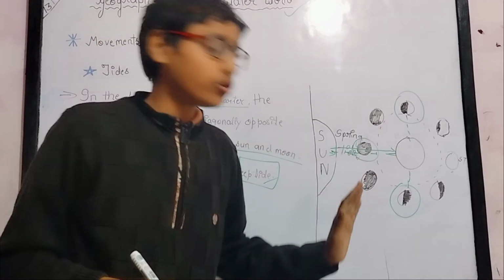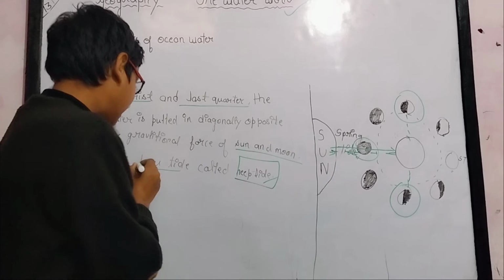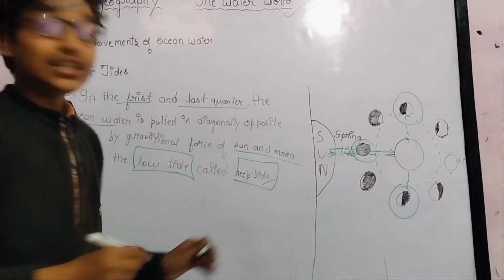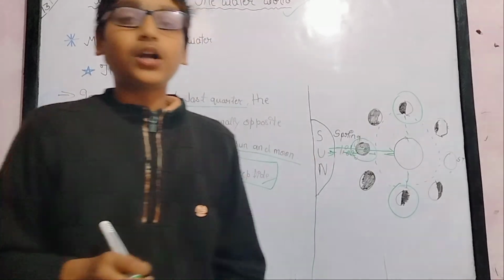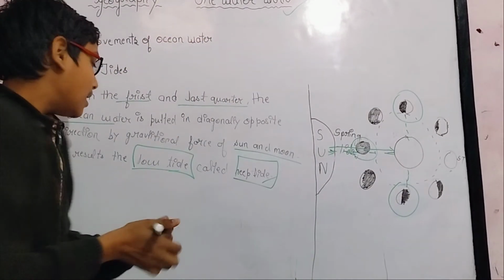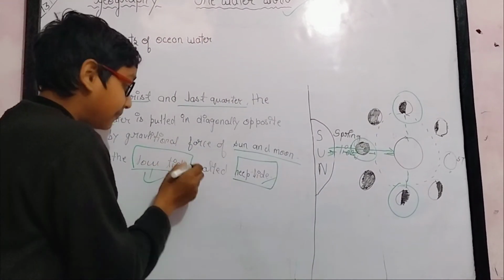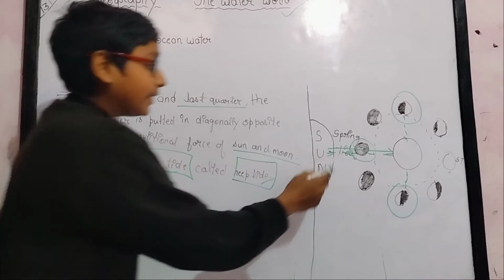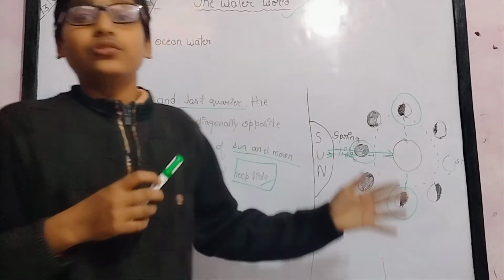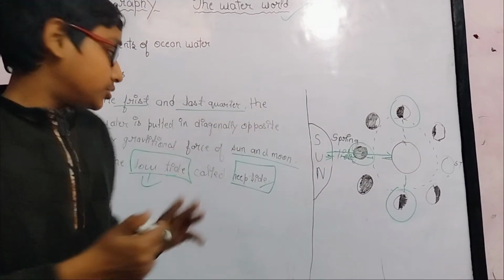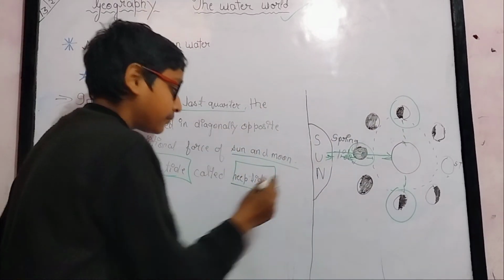This results in low tide. In spring tide the water was in high tide, but in neap tide the water is in low tide, the opposite. When both heavy bodies pull the water towards themselves, the water cannot go anywhere. So this is called neap tide.